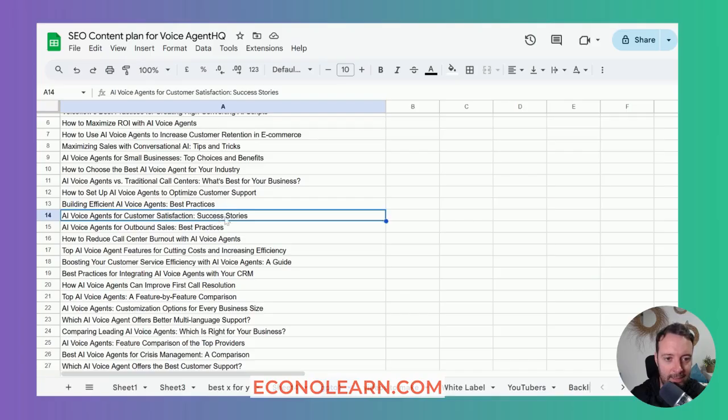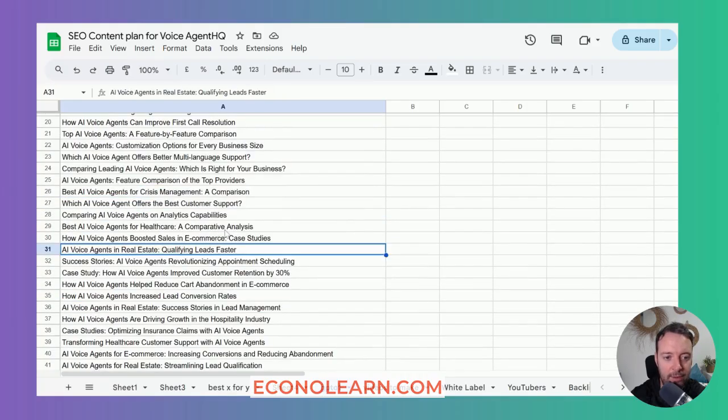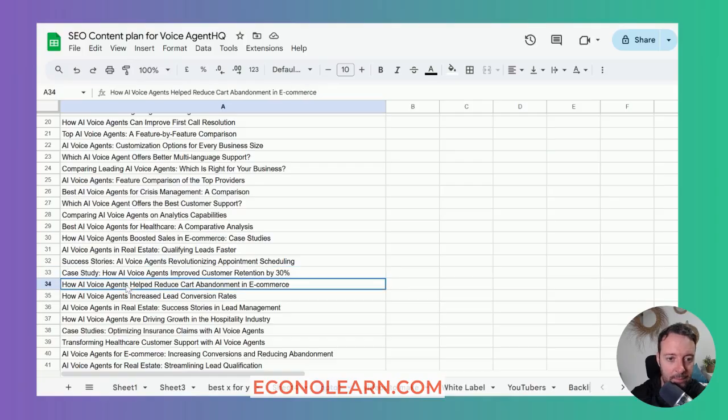Also, this one here, success stories. It's going to hallucinate that because it doesn't have any success stories, right? So you have to be super careful. A lot of these are very good, apart from this case study, which we can't do. And this one, maybe, how AI voice agents help reduce cart abandonment in e-commerce. You need the data and stats to back that up.